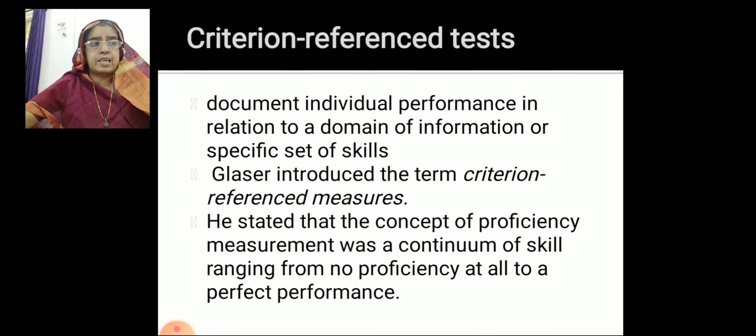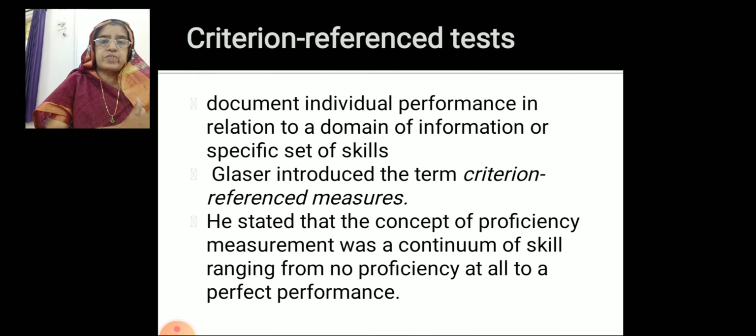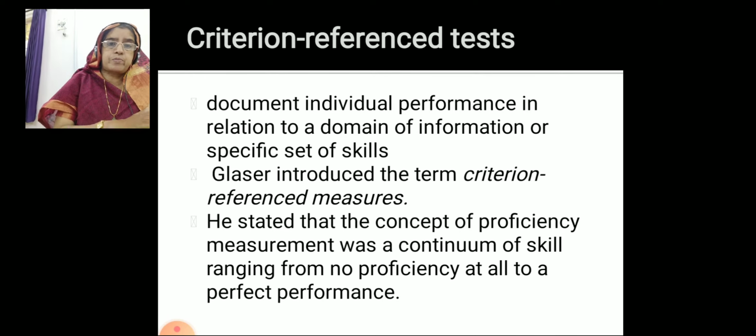If the students understand only 3 concepts out of 5, he is average in his performance. If the student understands only 1 concept, then I can say the student is poor in the performance, because out of 5 concepts he understood only 1. So like that, ranging from no proficiency to perfect form of proficiency, perfect performance. So this is called criterion referenced test.